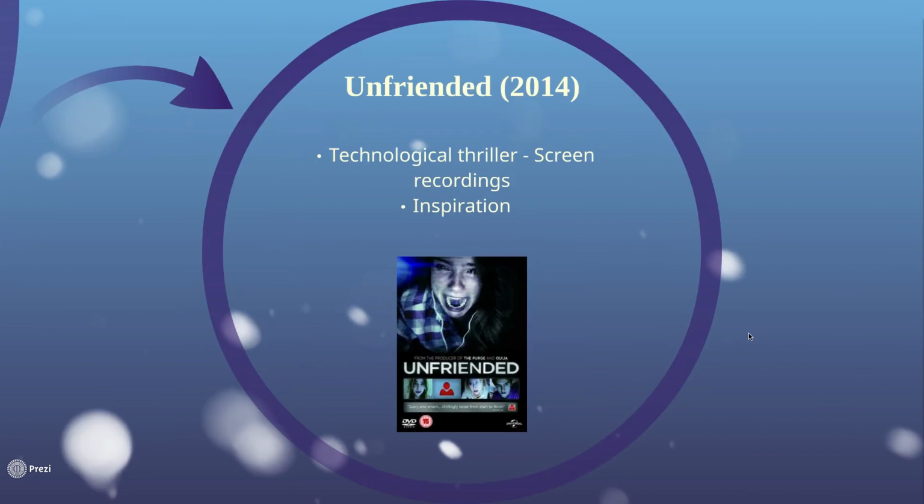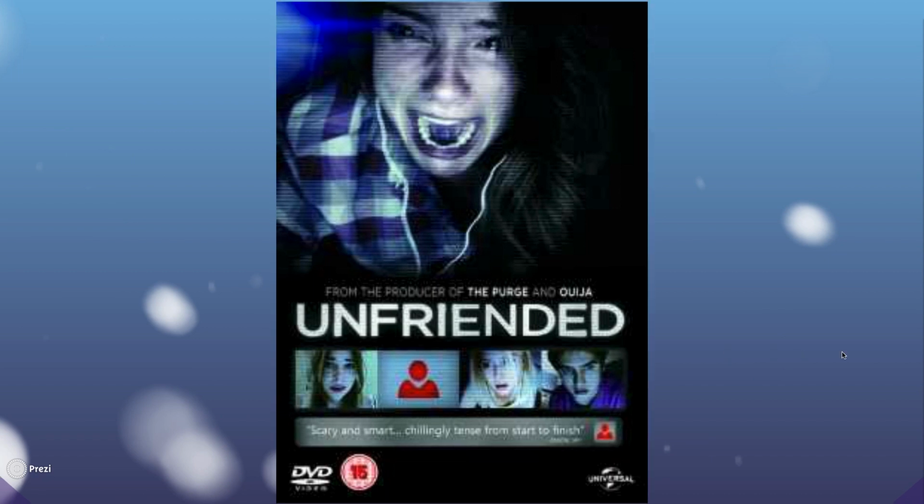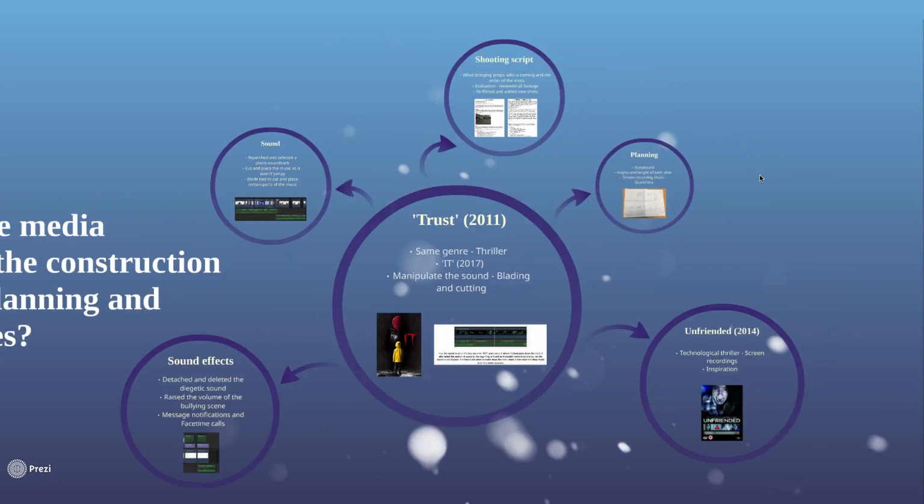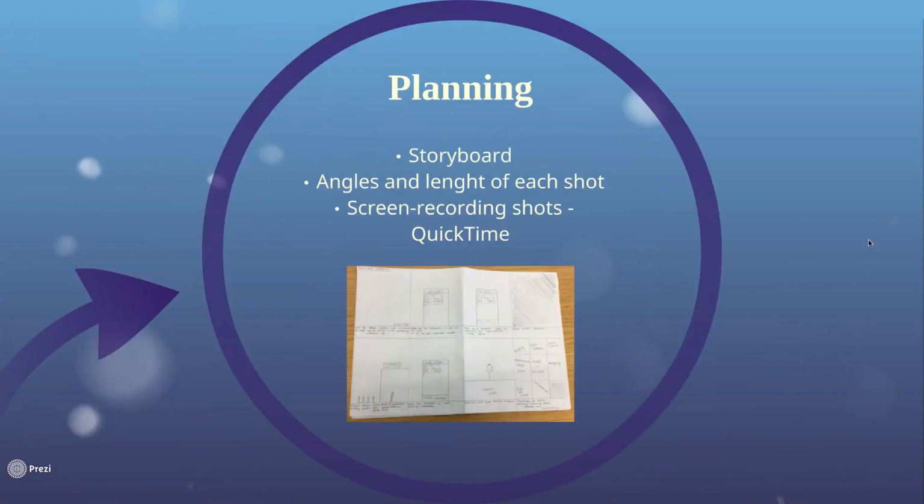I deconstructed the trailer Unfriended, which is a technical thriller in which they use a large amount of screen recordings in the film and trailer, which inspired me to use this. I drafted my storyboard to be based around what I wanted to create in order to give some direction when filming. I planned out what angles I would film from, along with how long each shot would be so I knew when editing. After creating my storyboard, I decided I would use screen recordings.